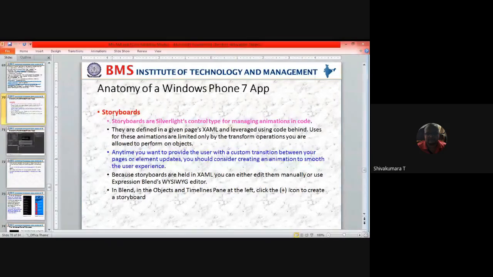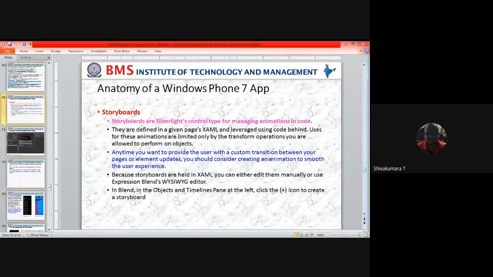Windows Phone 7 app is like the storyboard of iOS. Windows Phone 7 app also has a storyboard. The name of the storyboard in Windows Phone 7 is Metro, as we have seen in the previous class. Metro is a designing tool for Windows Phone apps. Similarly, storyboards are the designing tool for iOS applications. The interesting thing is storyboards also support the Silverlight control type for managing animations in code.